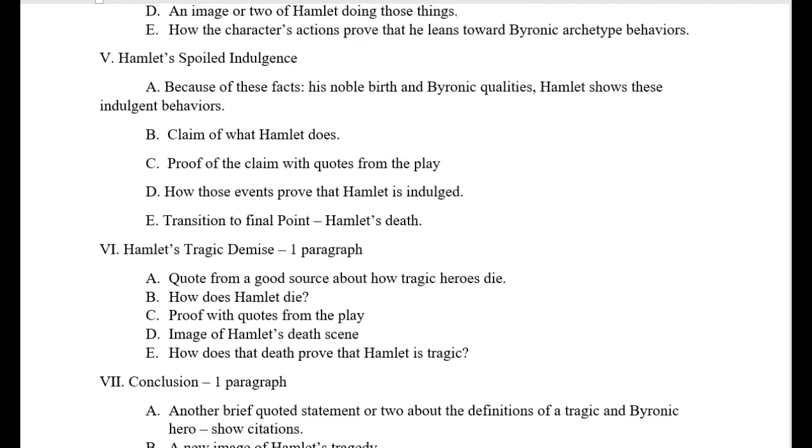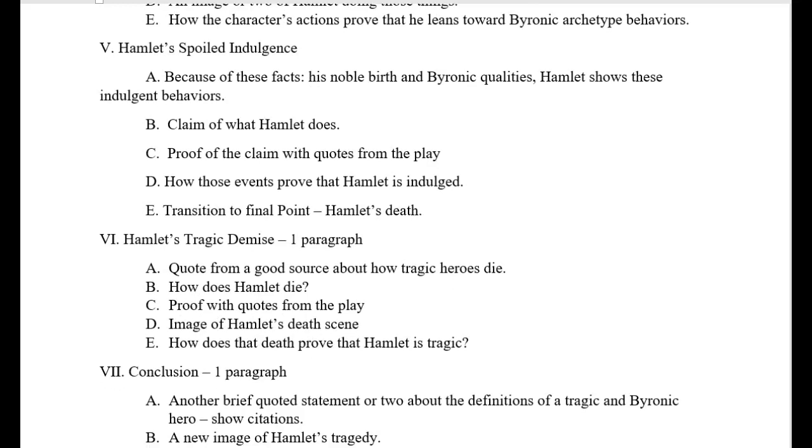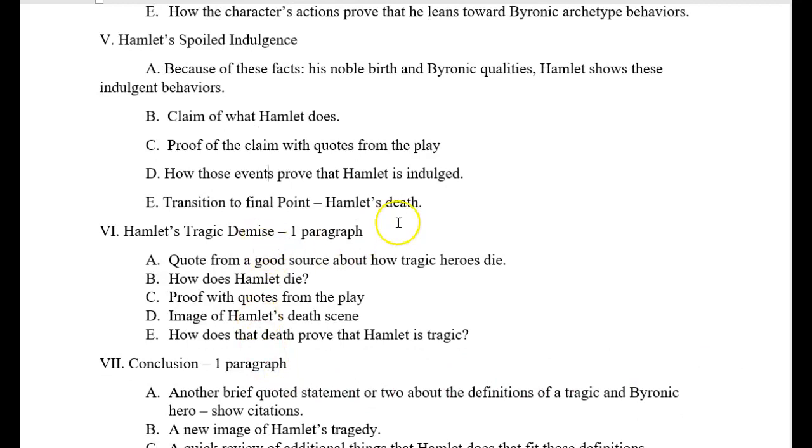Because of these things that he's done, which I've covered in the sections above, now I'm ready to spend 1 paragraph just on all those things result in the tragic death of Hamlet. Quote from a good source about how a tragic hero dies. How does Hamlet die? Proof of that. An image of Hamlet's death scene. And how does that prove that Hamlet is tragic?